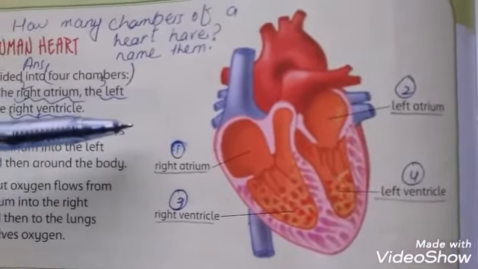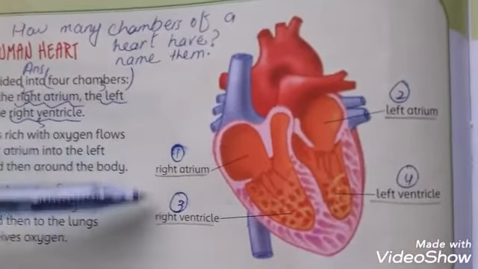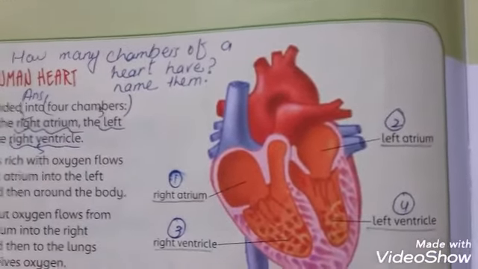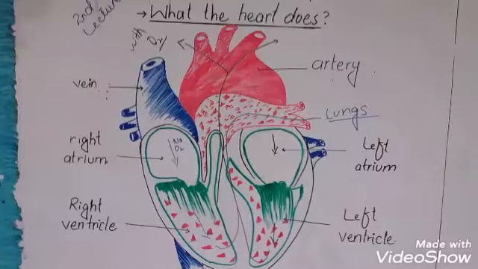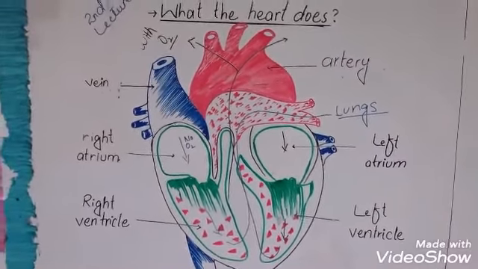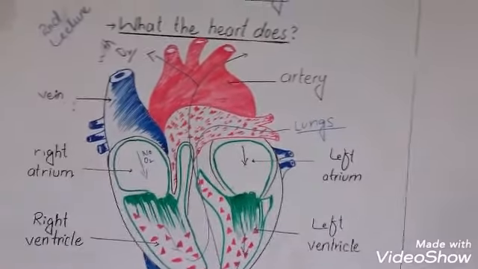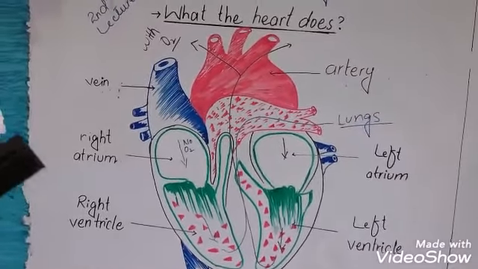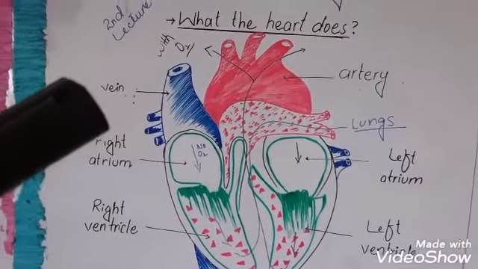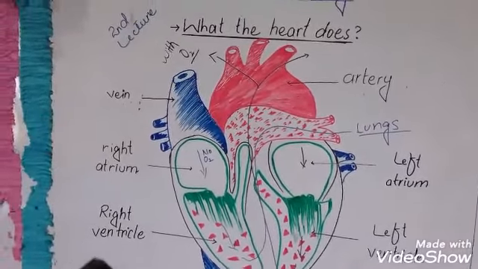And in this diagram you can see the right atrium, right ventricle, left atrium, left ventricle, and their functions. Here a beautiful and lovely heart is waiting for the students. Students have to understand its function and the transformation of blood. So from the right atrium to the right ventricle,